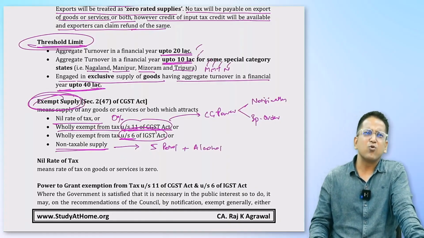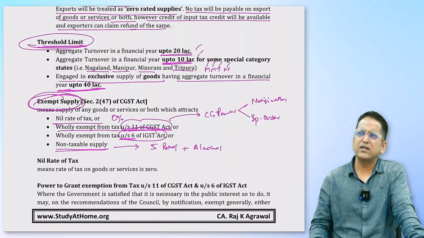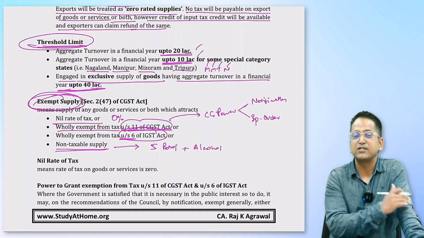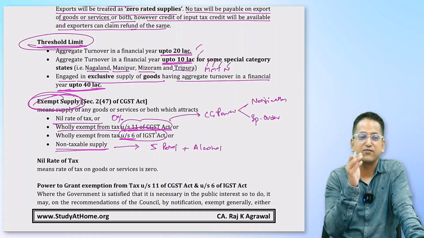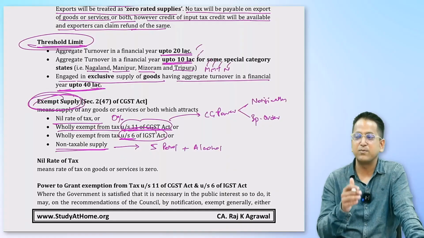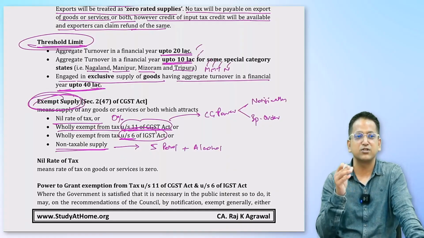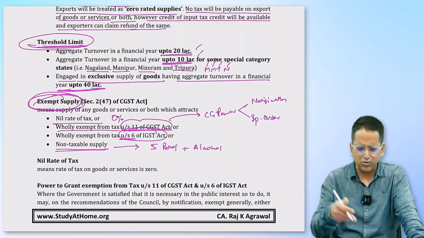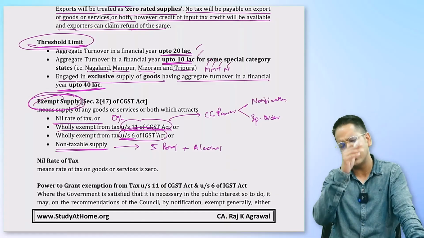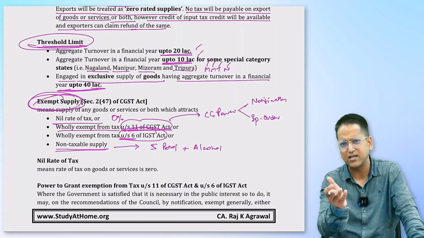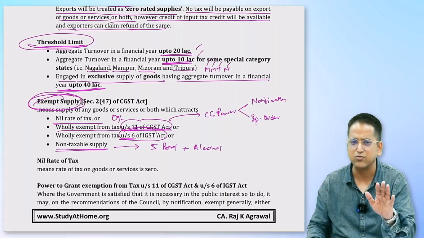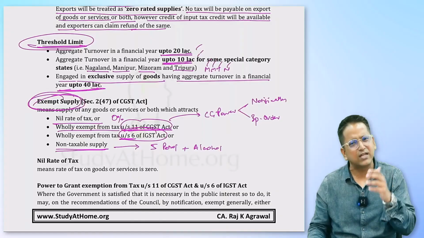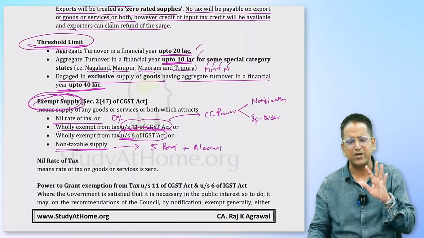Now you might say that alcohol is not included in GST law. We studied it in the Constitution. Remember, I was teaching you the definition of GST. Look at what's written in the Constitution. GST would be applicable on the supply of all goods and services of both except alcoholic liquor for human consumption. That's excluded from the Constitution itself, so why would the GST law need to say that it will not be levied on alcohol? It's written in the Constitution itself that GST won't be levied on it. Listen to this carefully. There are many things that are written so that there are no doubts. Okay, so don't worry too much.